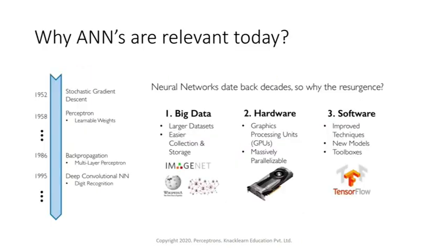Now, why are ANNs relevant today? Why not in the earlier days? We found that ANNs came up around 1940 sometime, like 43. So why are we using them now? Why was there not much improvement in the earlier days? The reason was mostly the lack of powerful hardware as well as software, and the data was very